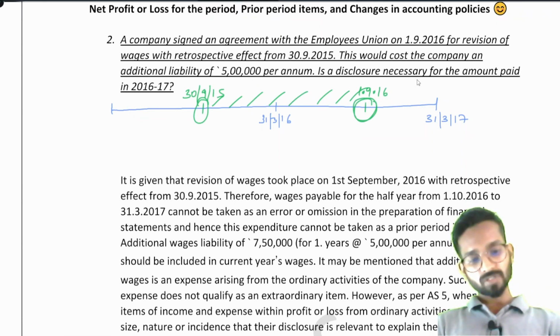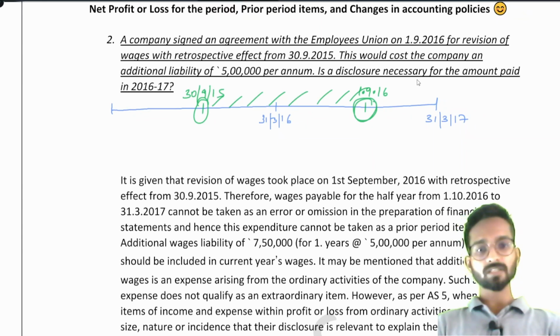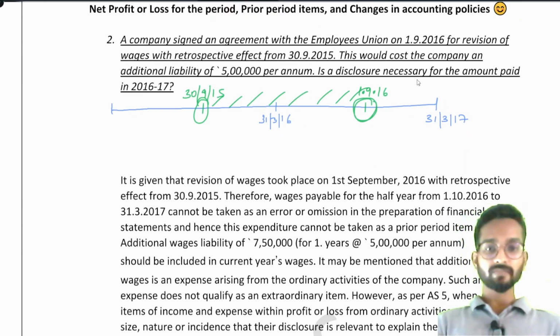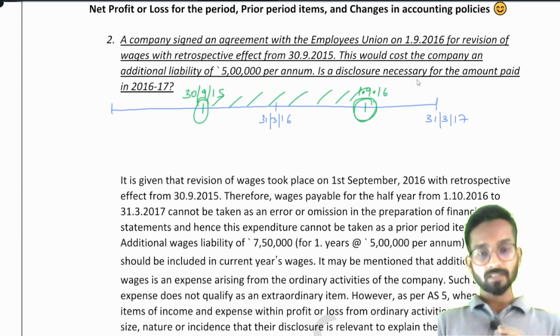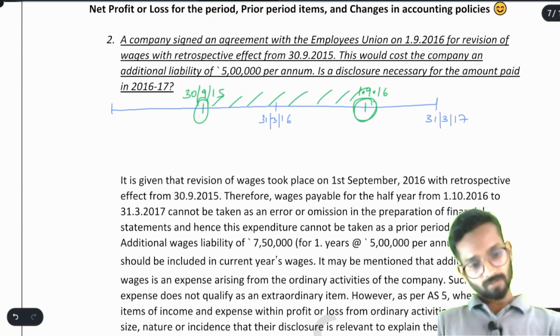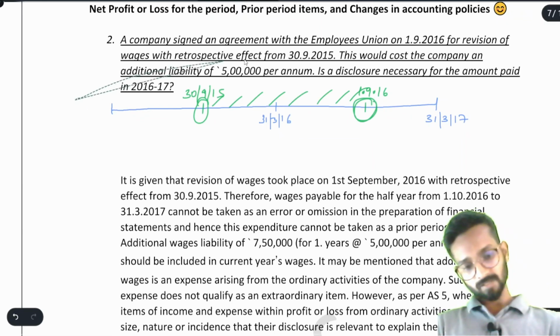Okay. Is a disclosure necessary for the amount paid in 2016-17? See, they did not ask us whether this is a prior period item or not. They are asking us, is the disclosure necessary? Now, I will just remove it.